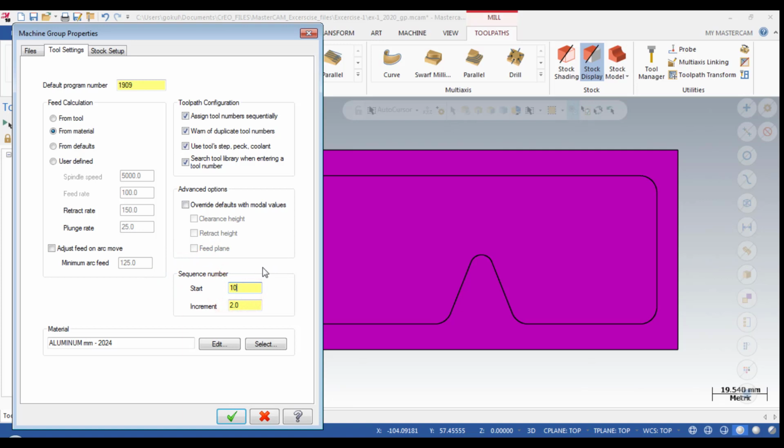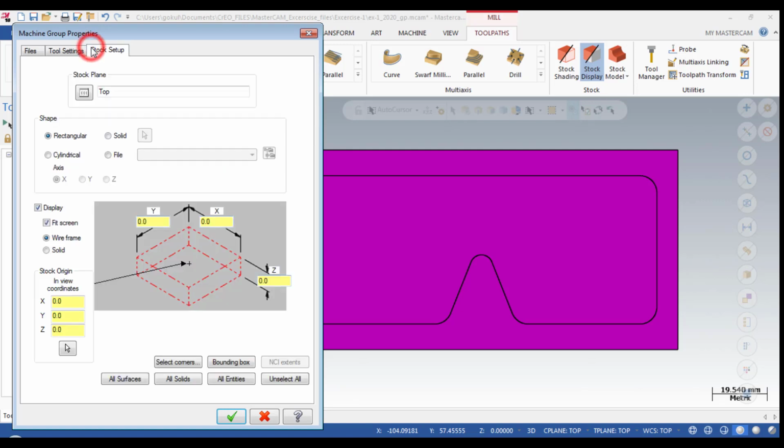Next is the sequence number, starting at 10 with an increment of 10, which means the first line will be N10, and the next line will be N20, incrementing by 10 each time.